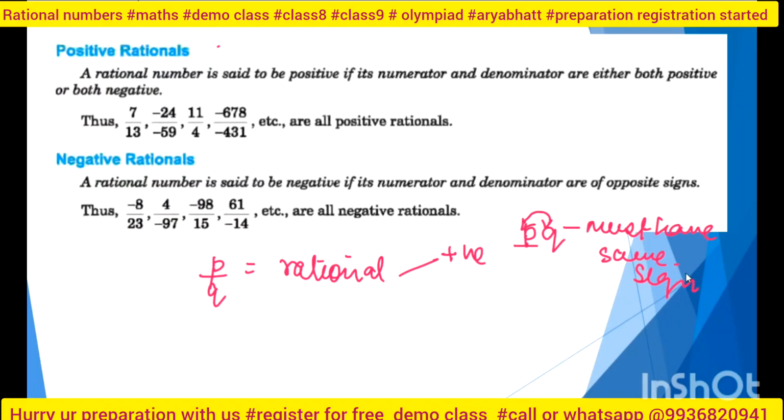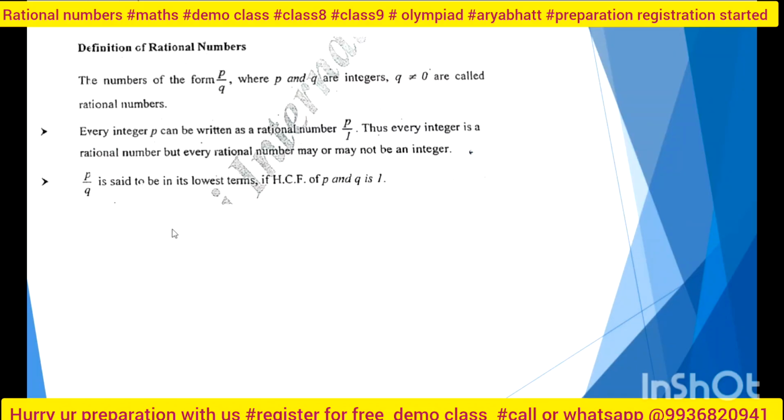Same sign means either both are positive or both are negative. But if I say negative rational number, then they have to be of opposite signs, either p by q or like this. This is the definition of rational numbers. I already taught you all these, so no need to spend more time.